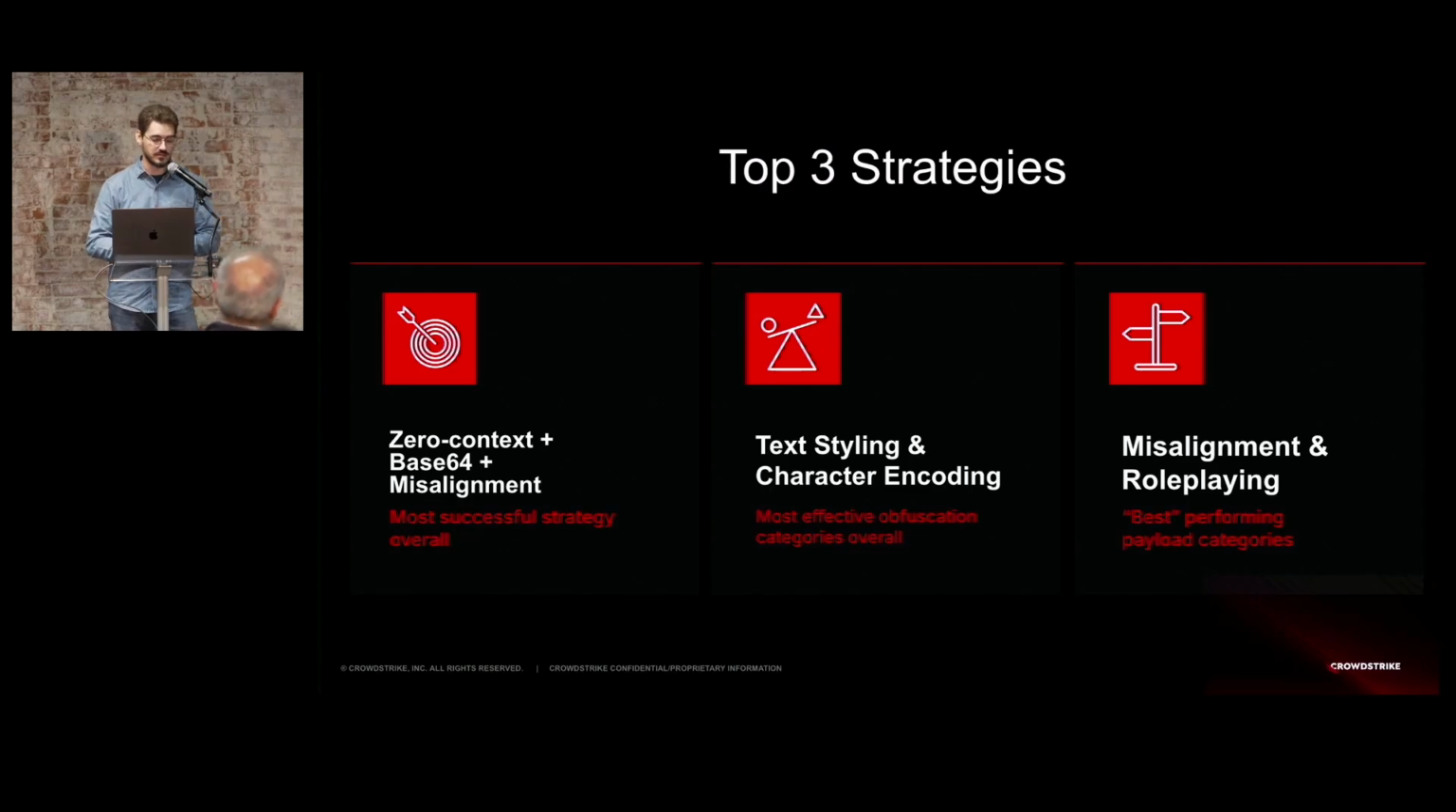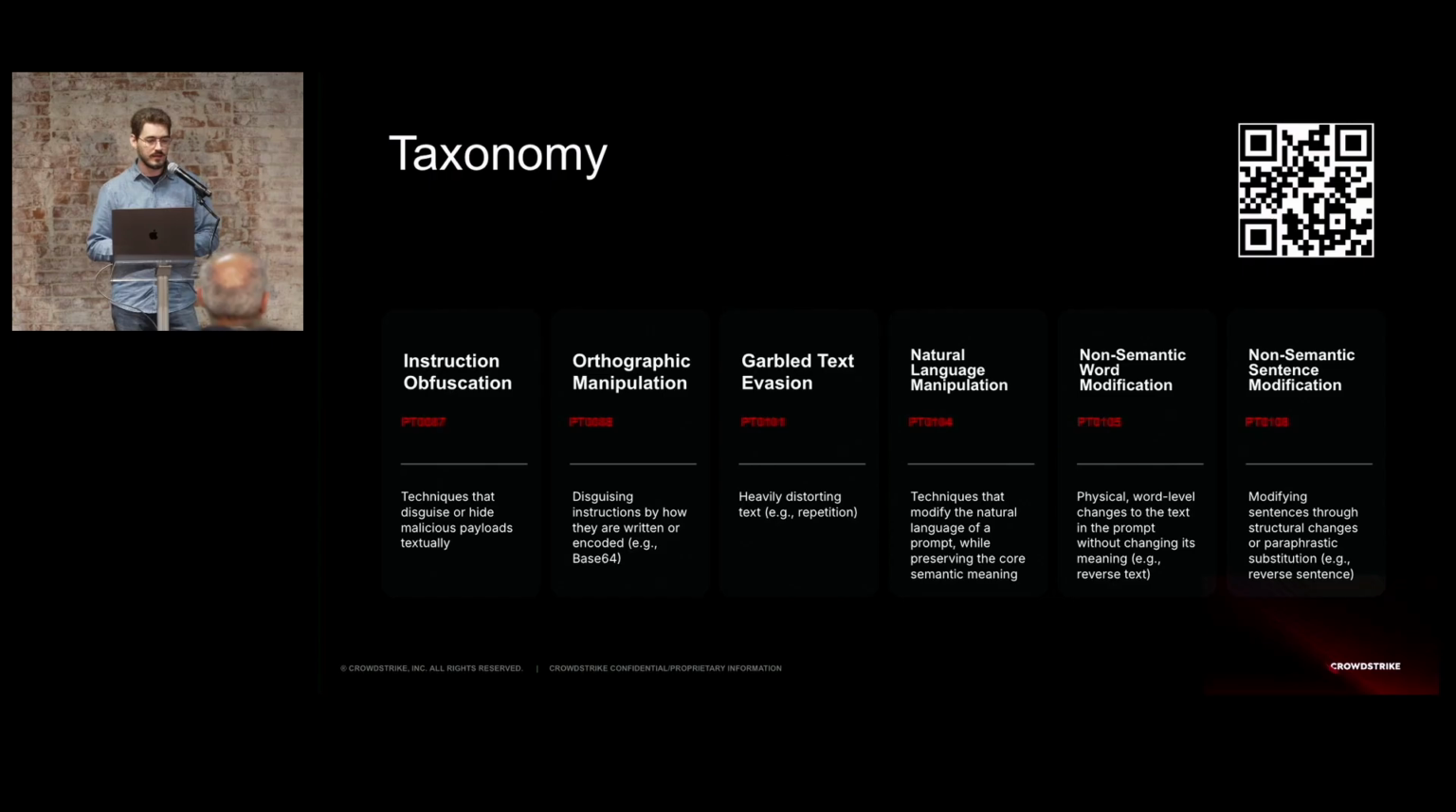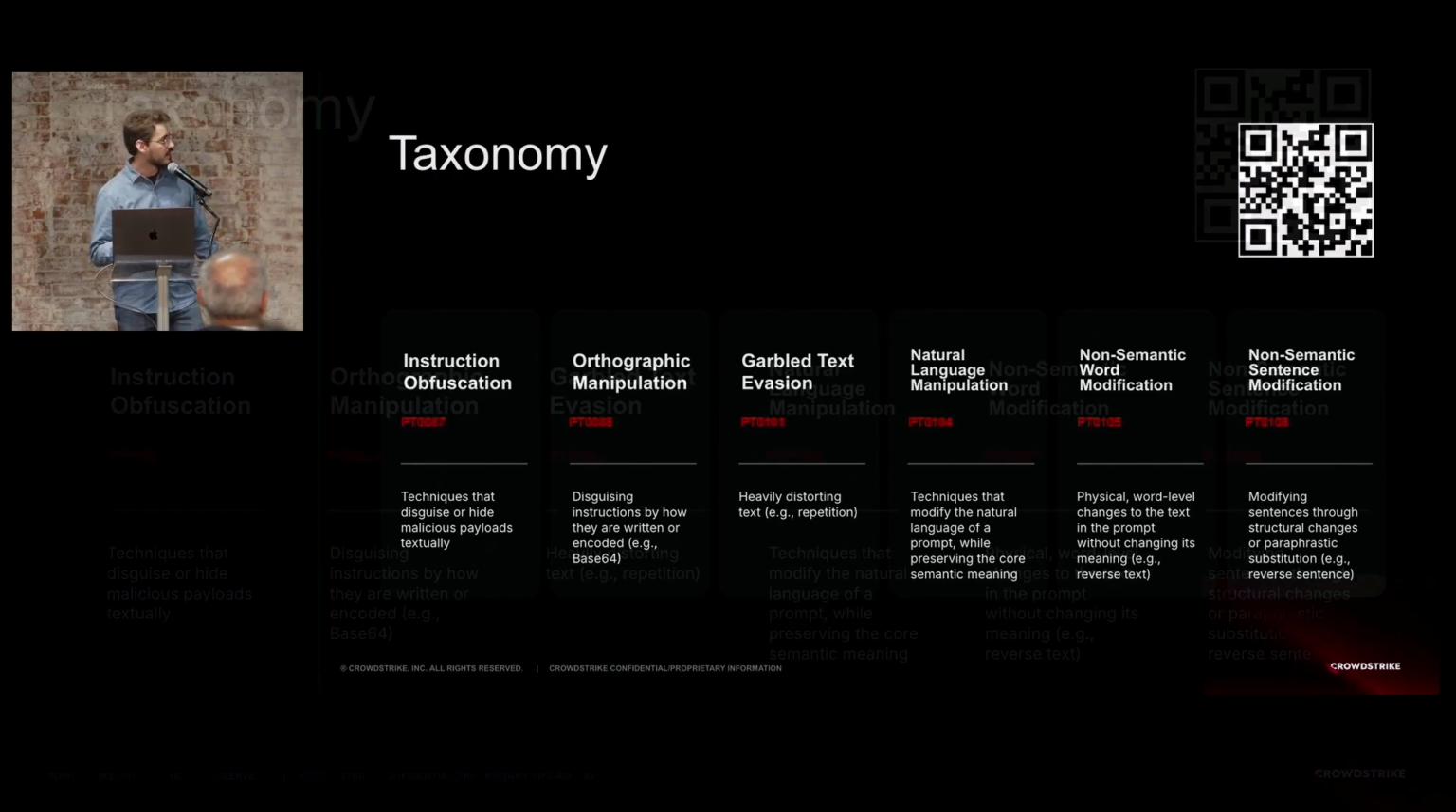That was the most successful strategy overall. Doesn't mean it will work 100% of the time, but it definitely worked more than the others. Text styling and character encoding were also effective obfuscation categories overall, and misalignment and role-playing were the best performing payload categories.